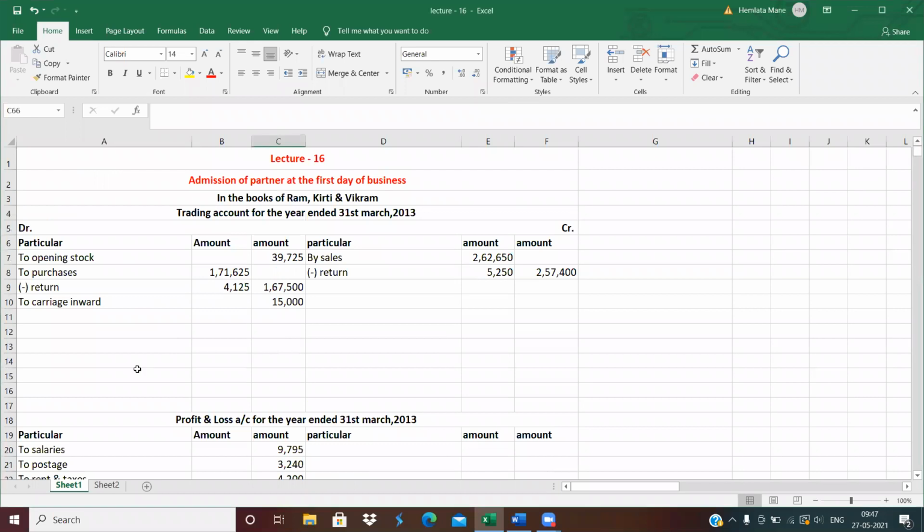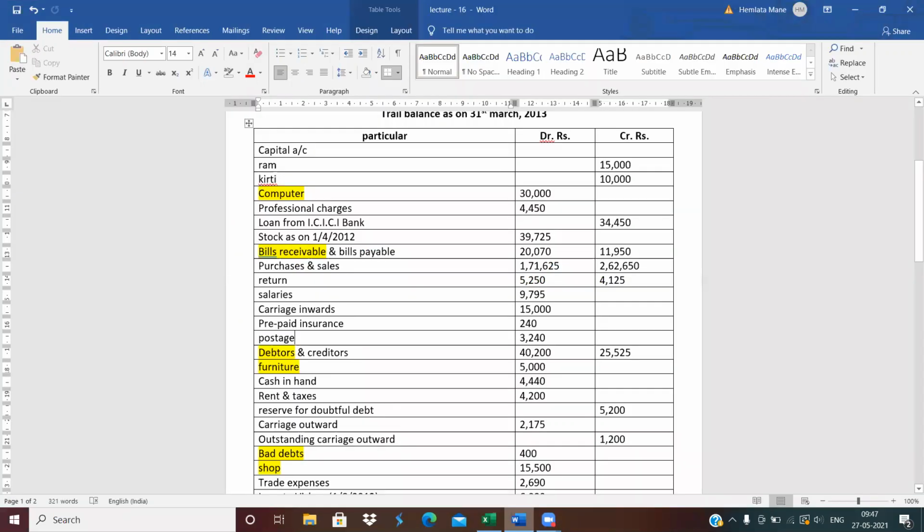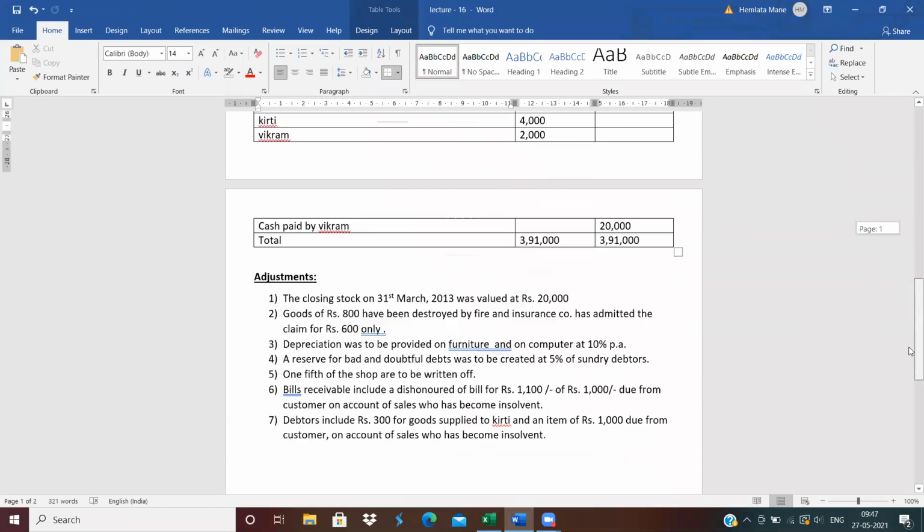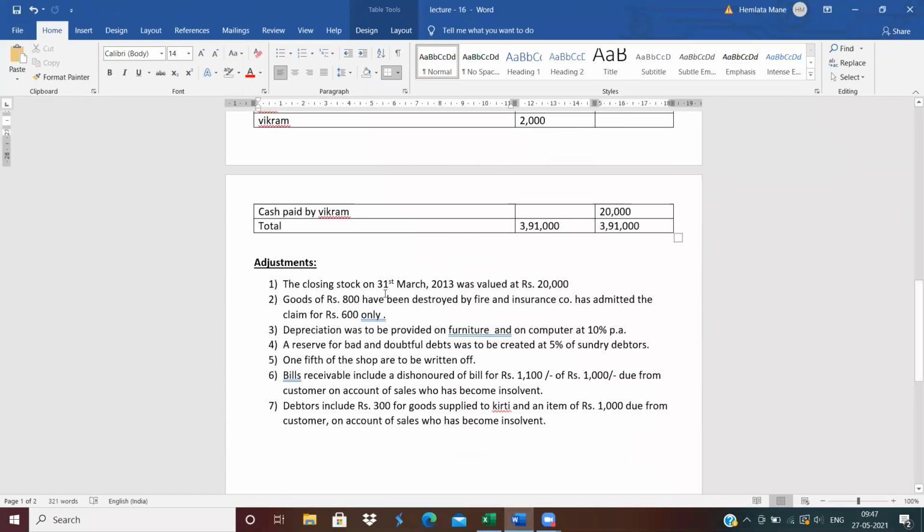In the last lecture, we did the postings. In today's lecture, we will see the adjustments on this question. What is the first adjustment? First adjustment is closing stock as on 31st March 2013 was valued at rupees 20,000.